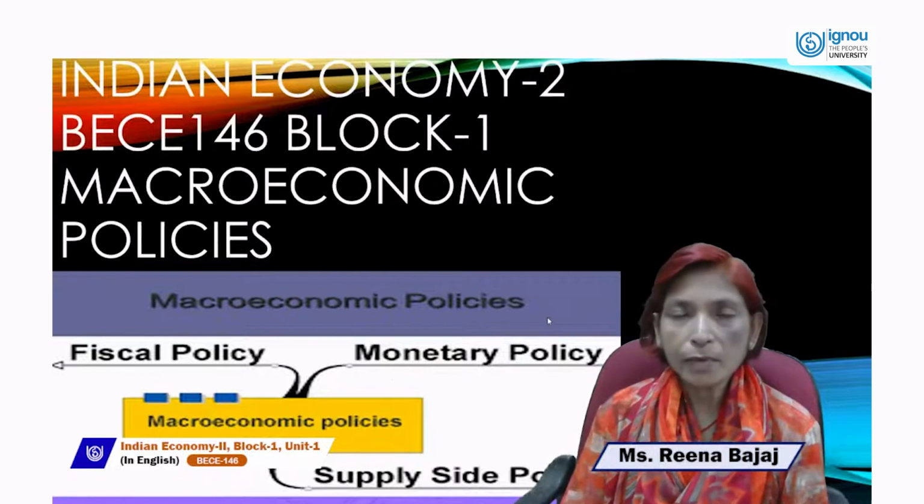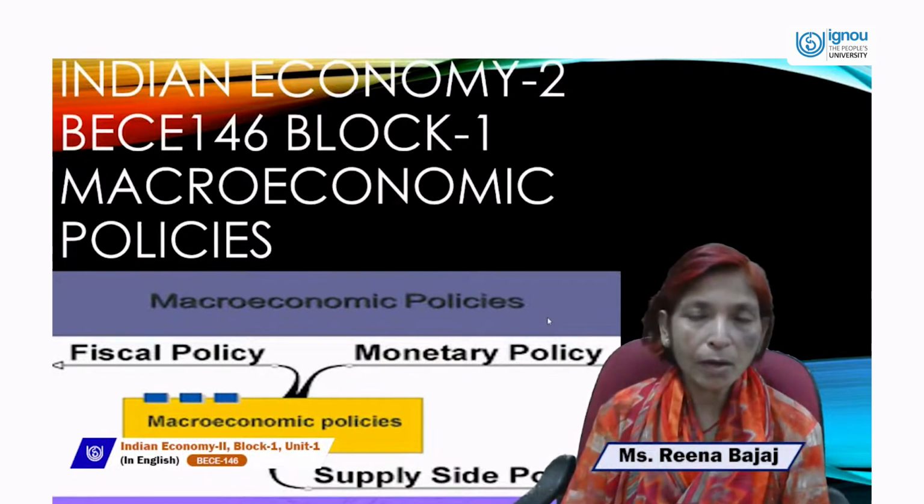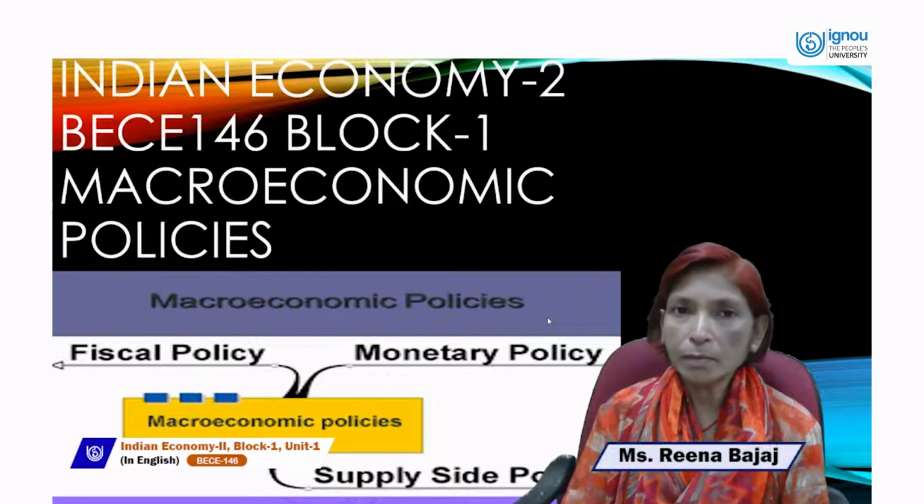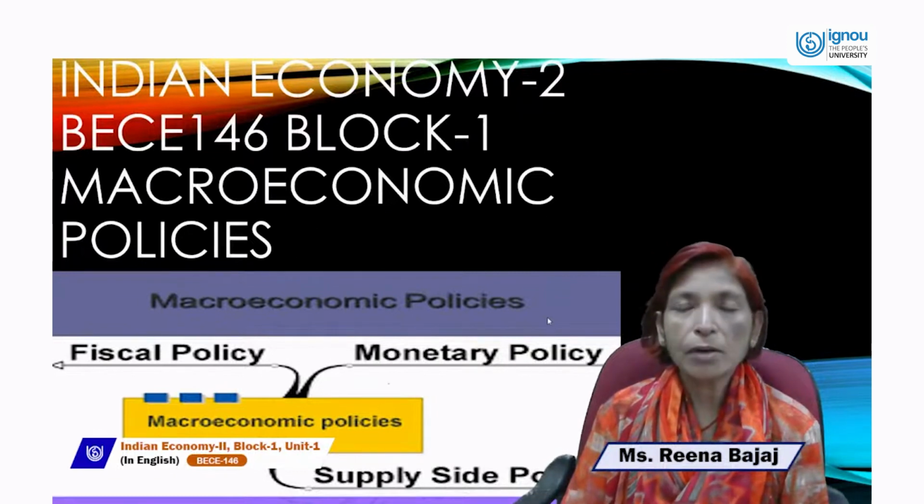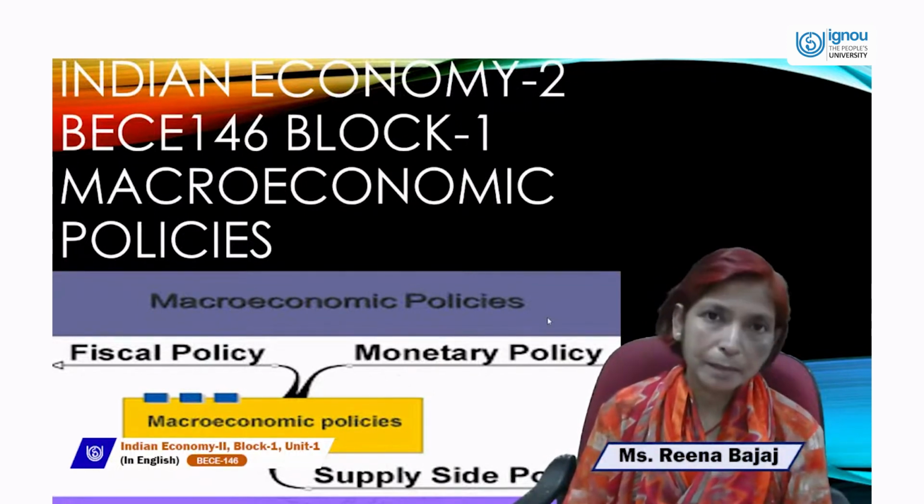Micro always deals with individual units of the economy, like a single firm, an industry, individual demand, individual supply, price of a single commodity or one commodity. All these things are related with microeconomics.